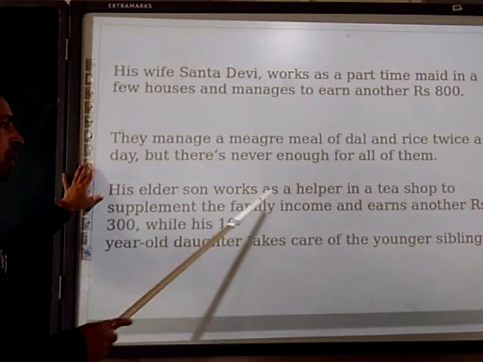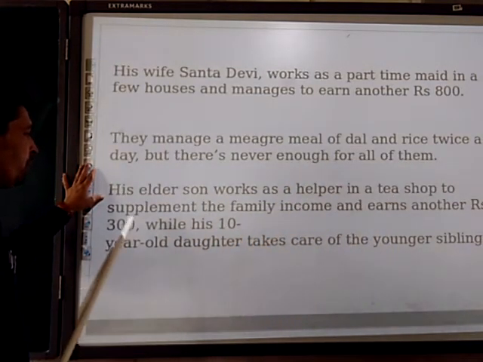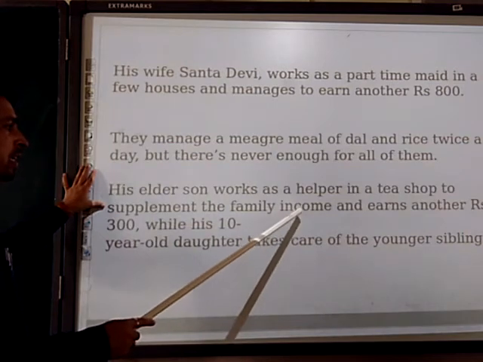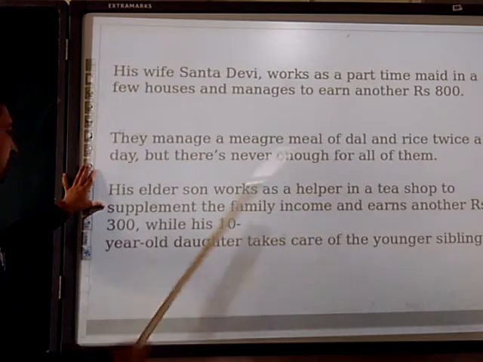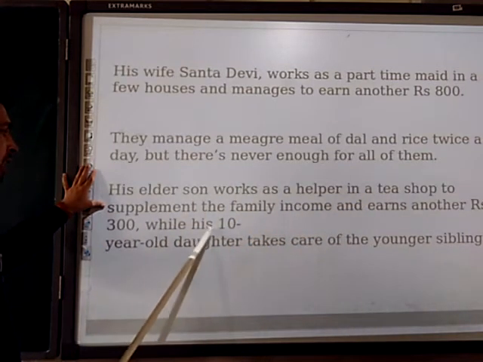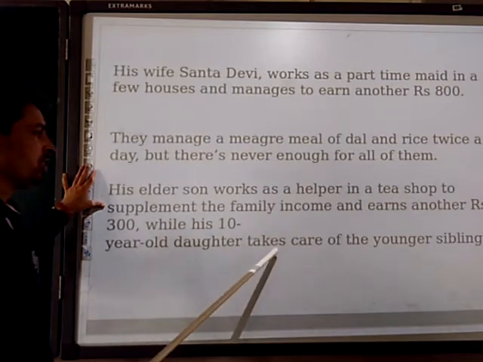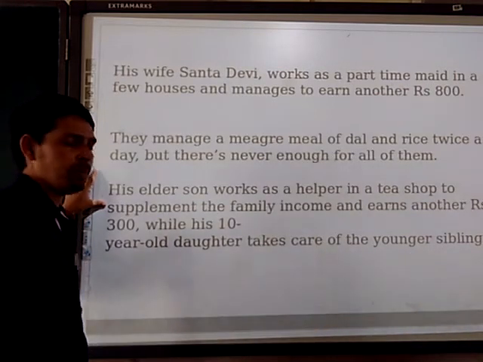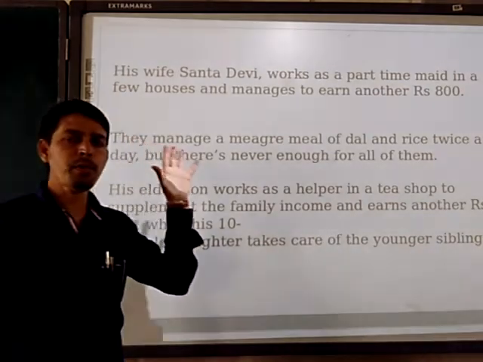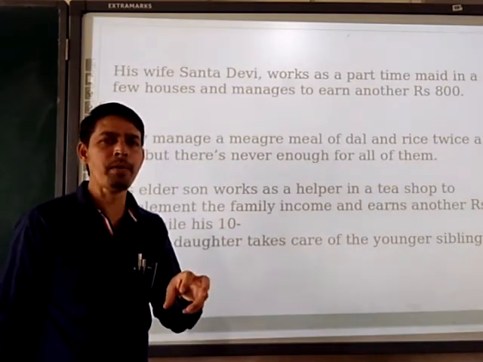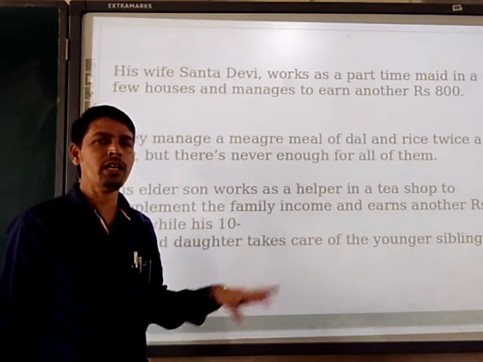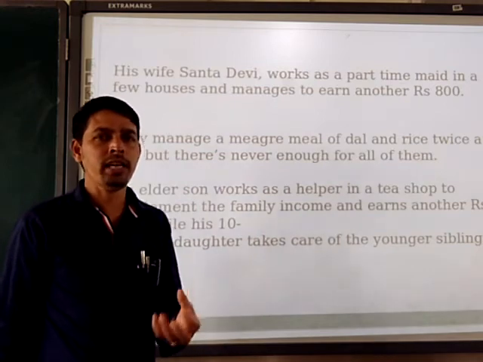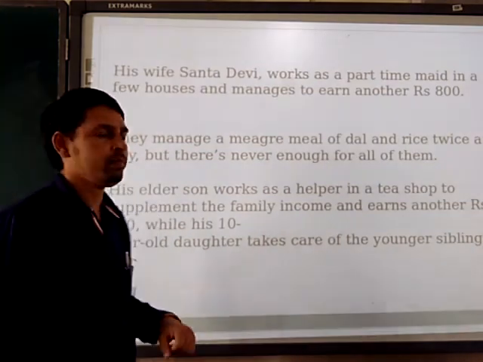His elder son works as a helper in a tea shop to supplement the family income and earns another 300 rupees, while his 10-year-old daughter takes care of the younger sibling. So that photograph was speaking about how the whole family is engaged in work and trying to earn their basic needs of life.